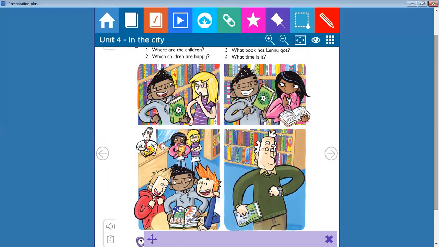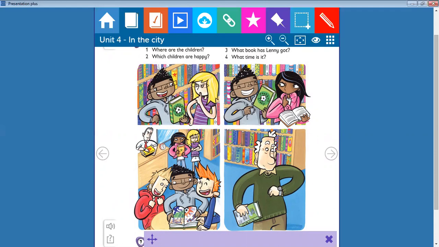Look at this book, Stella. It's about football. Shh! Lenny, we're in a library. We must be quiet. Oops, sorry. So that's right, they are in the library. Look what I've got. That's nice, Lenny. It's about football. It's got lots of pictures of my favourite players. Shh! Lenny, you must be quiet in the library. Sorry.